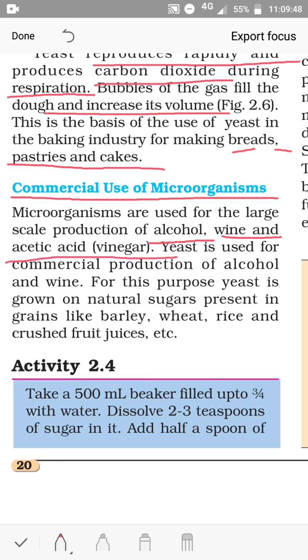Yeast is used for commercial production of alcohol and wine. Wine is an alcoholic beverage. For this purpose, yeast is grown on natural sugars present in grains like barley, wheat, rice and crushed fruit juices. It is fermented and after that we get alcohol or wine.